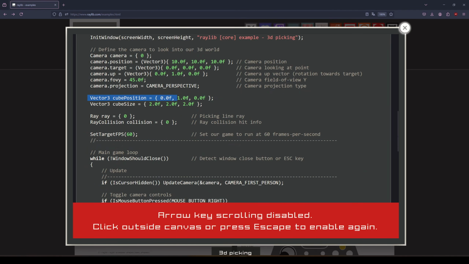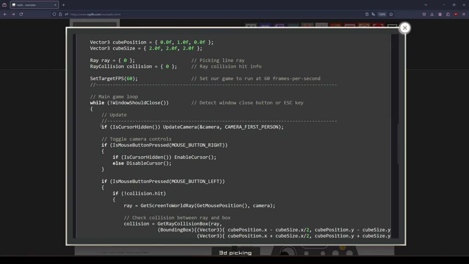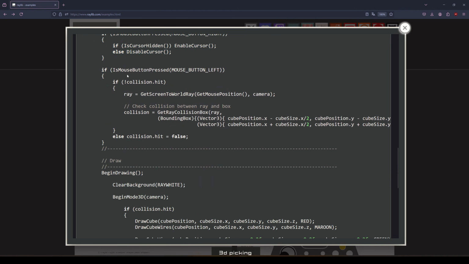You can see here he sets up his cube and its position. He creates a raycast and a raycast collision. And then down in the code, here we go. If mouse button pressed, mouse button left. And now ignore this flag. Ray equals get screen to world ray. Get mouse position, camera. So that's simple enough. And then he does this.